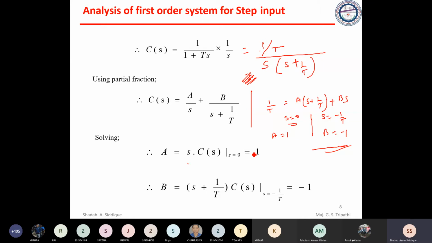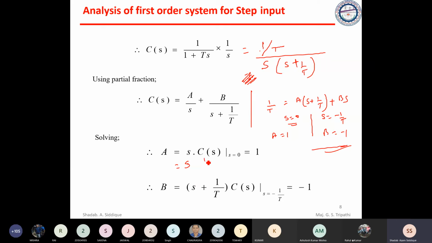Is it correct? C of s at s equal to 0. So if you put s equal to 0, the overall term will be 0. But now, if you take this s and take C of s, C of s is what?